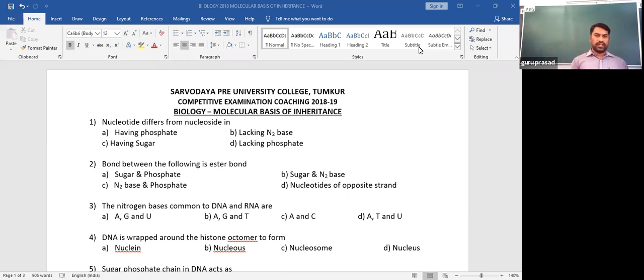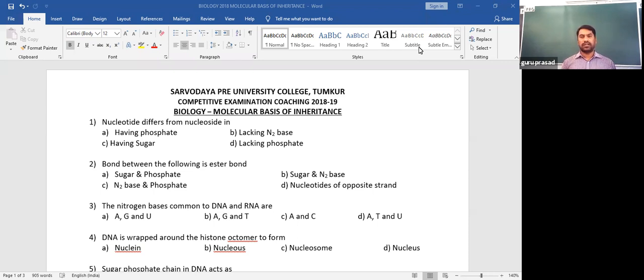Now, irrespective of the type, the sugar is going to react first with a nitrogen base. Among the nitrogen bases, we have 4 categorized into 2 groups, purines and pyrimidines.